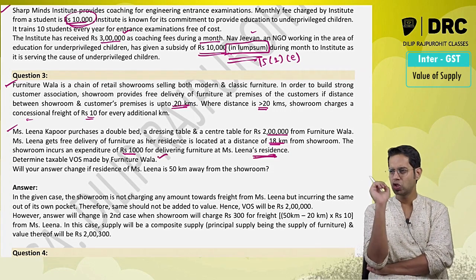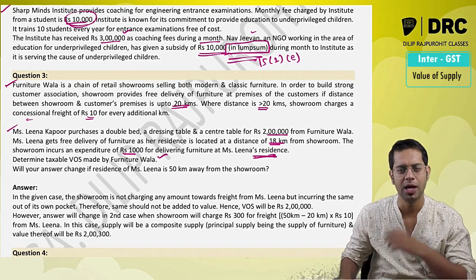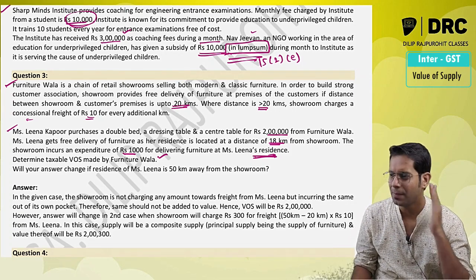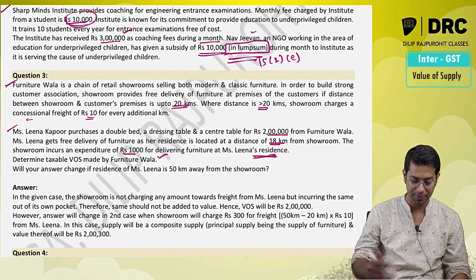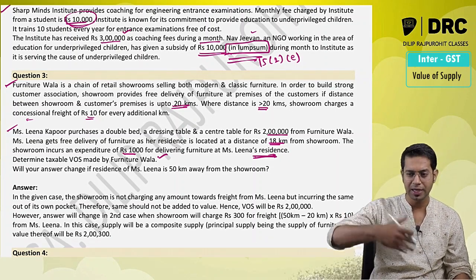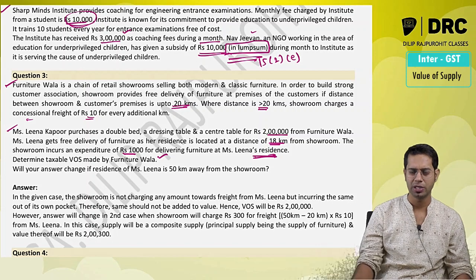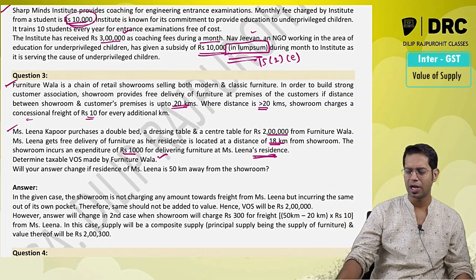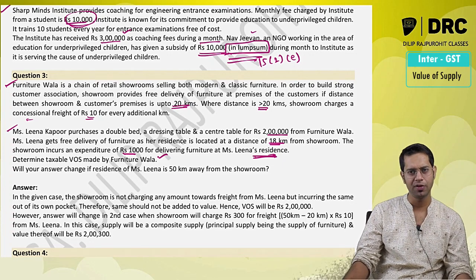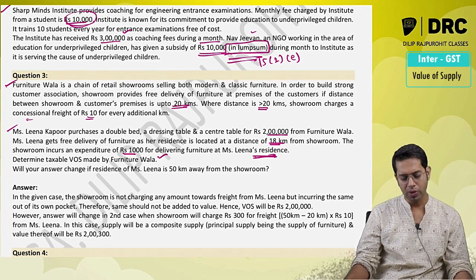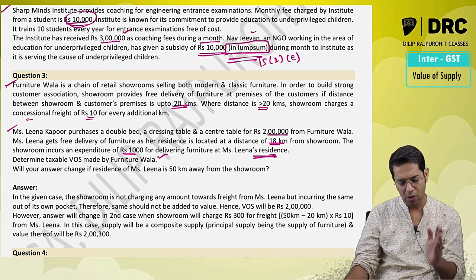So basically the question over here is, the company has a policy. What policy does the company have? The company has a policy of giving free delivery of furniture if the distance of the customer is up to 20 kilometers. Miss Leena had purchased product worth rupees 2 lakhs and she stays around 18 kilometers away from this location.